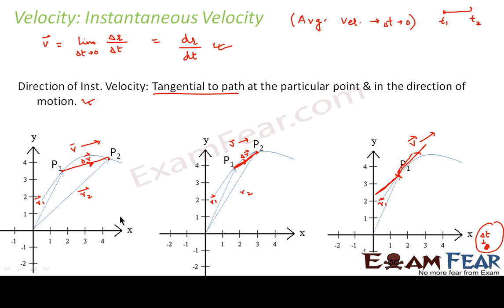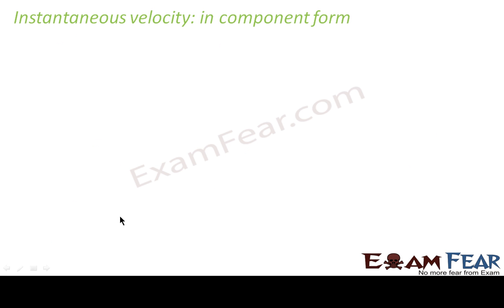Okay. So now in our next slide, we will see how we denote instantaneous velocity in component form. That means how we denote instantaneous velocity in terms of its components along x and y axis. Just now in the previous slide, we saw that instantaneous velocity is denoted by dr by dt, where r denotes the position of the particle.